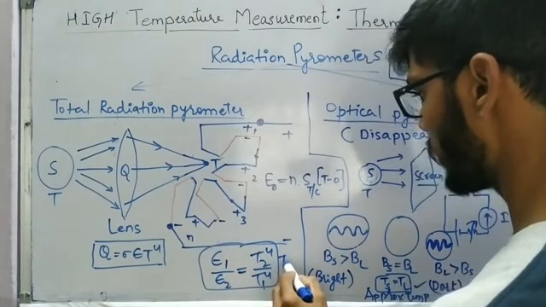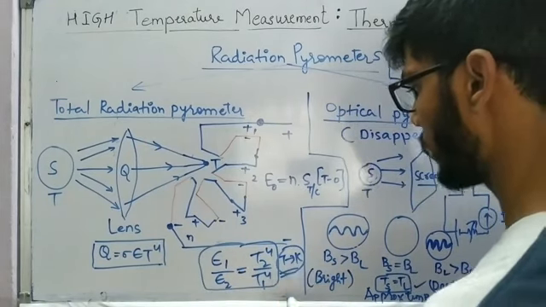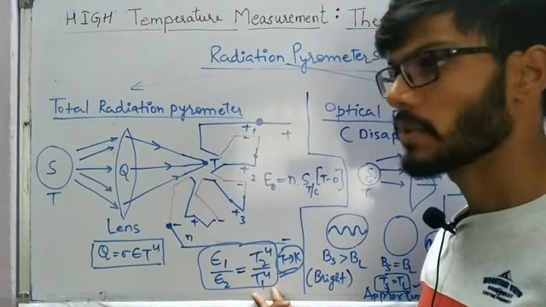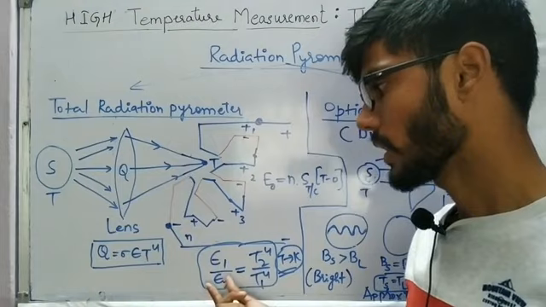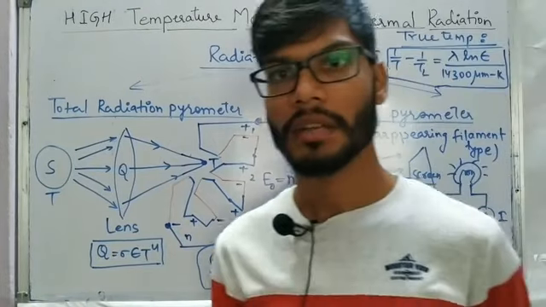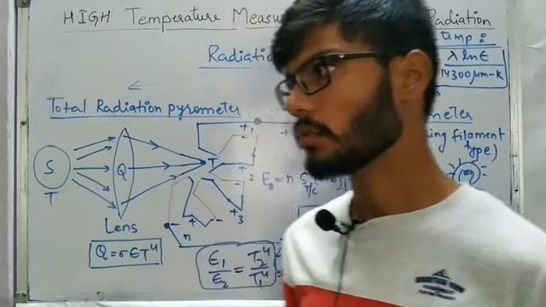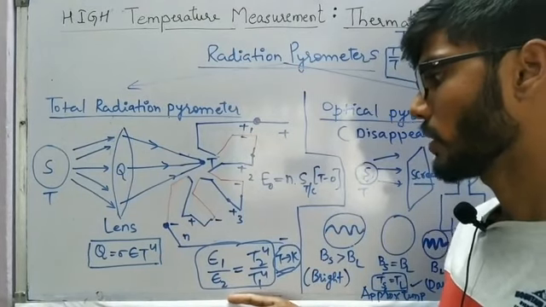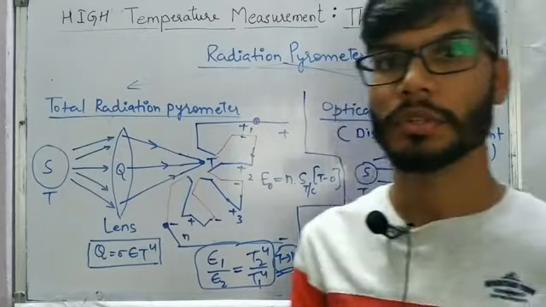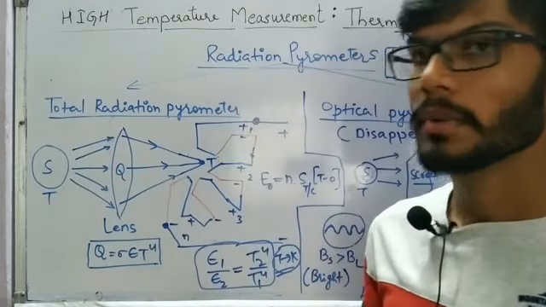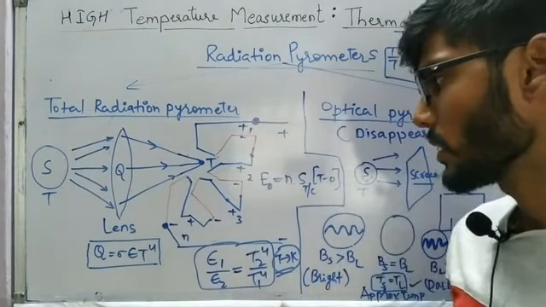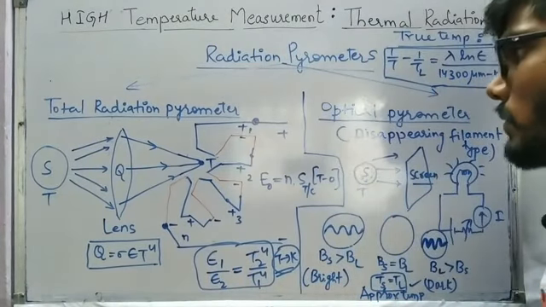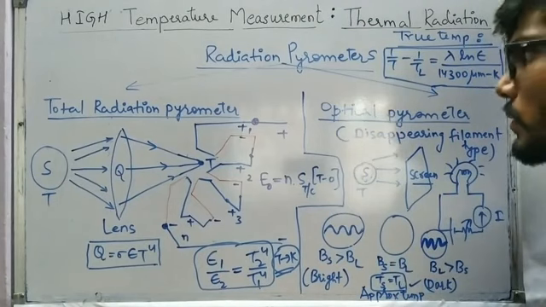And for the temperature, we have to be very careful that it is going to be in Kelvin, because problems can be asked where the temperature was measured as T1 with an emissivity of some value, but by mistake we have taken the wrong value of emissivity. So what is going to be the error in the temperature? We make use of this formula and calculate T2. That is going to be the real temperature, and the error will be the actual temperature minus the temperature we have measured. So that kind of problem may come from the total radiation pyrometer.